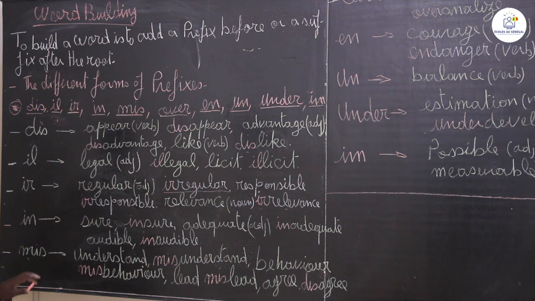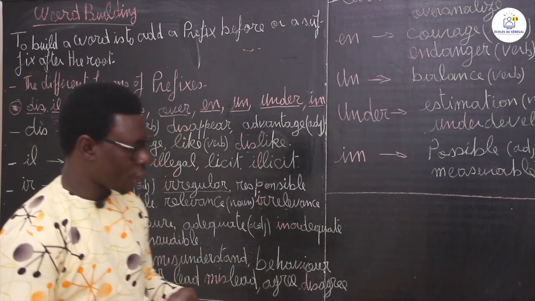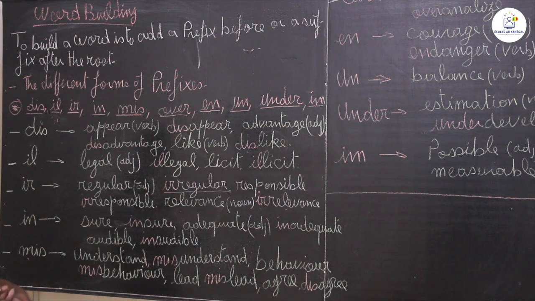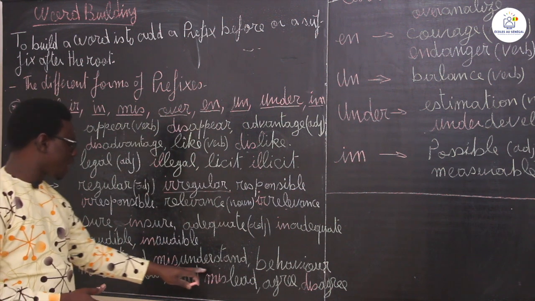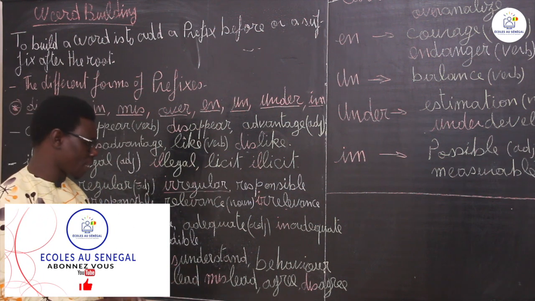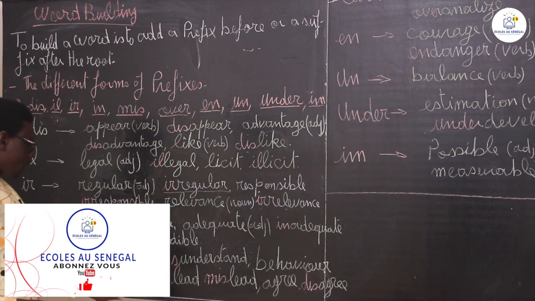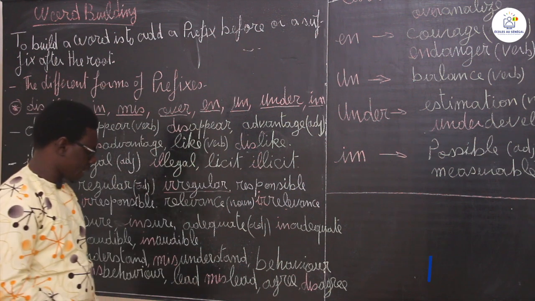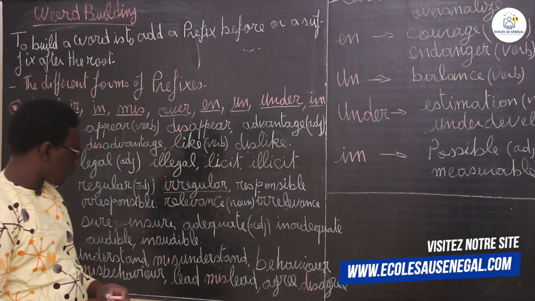The prefix mis. Okay, you have mis. If you add mis, you will have the contrary of the word. For example, you have understand. To understand is a positive. When you say misunderstand, it is the contrary of understand. So you have understand, misunderstand, behavior, okay, misbehavior. Lead, to lead something, okay, to lead, gérer, diriger.